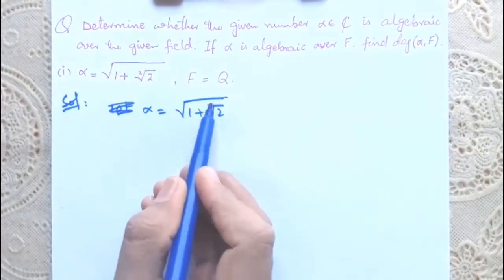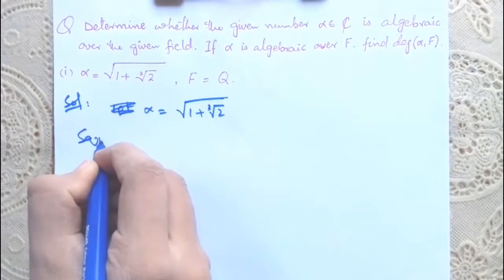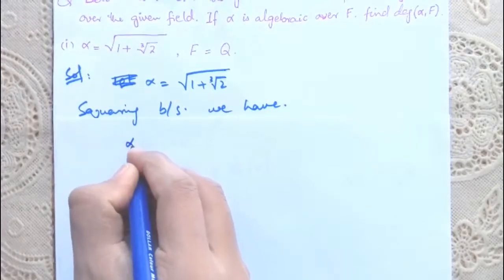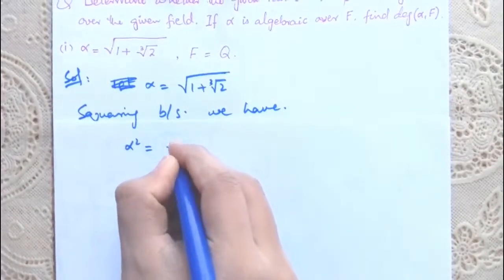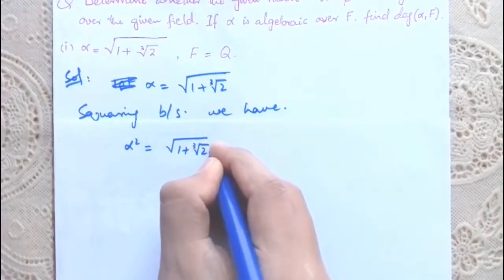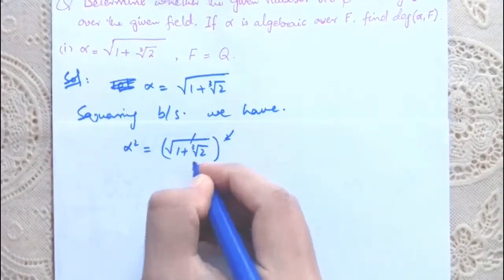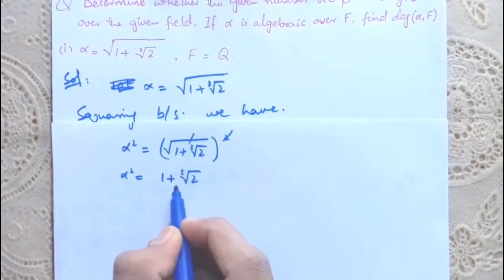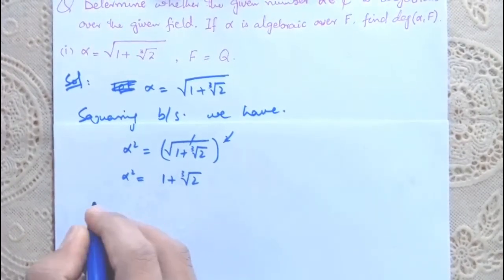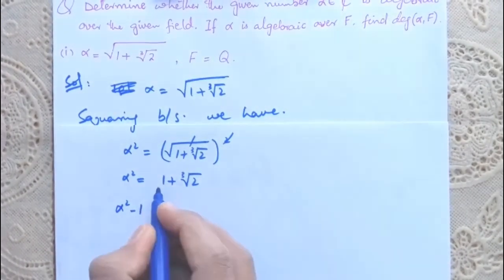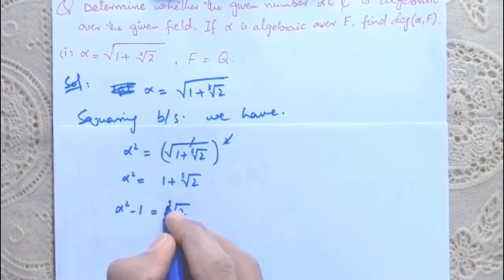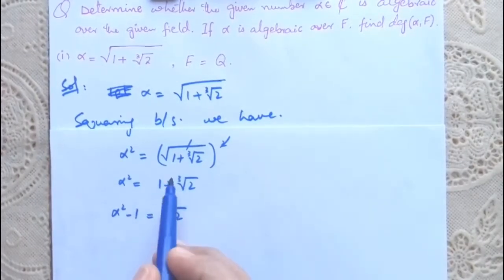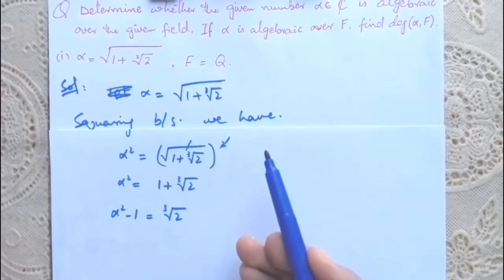Now first, to remove the radical, squaring both sides, we have alpha square is equal to radical 1 plus cube root of 2 whole square. So alpha square is equal to 1 plus cube root of 2. Now to remove this cube root, we will rearrange it. Alpha square minus 1 is equal to cube root of 2, because this polynomial does not belong to the ring of polynomials Q[x], and we have to find a polynomial that belongs to the ring of polynomials Q[x], right?